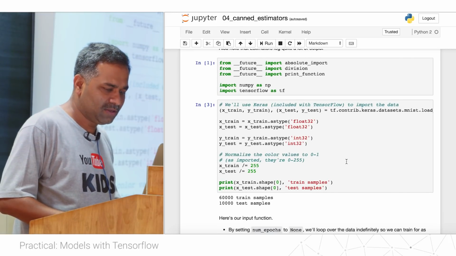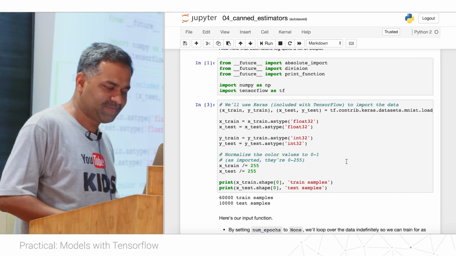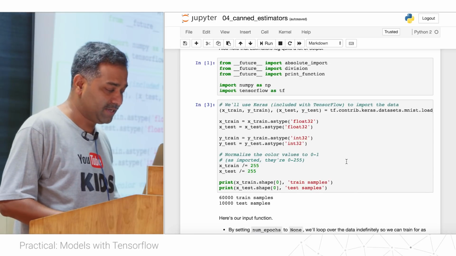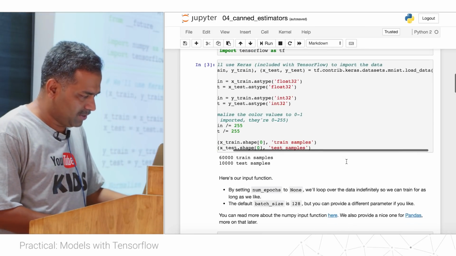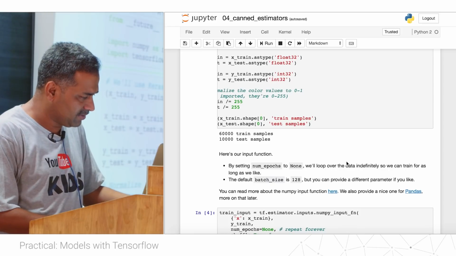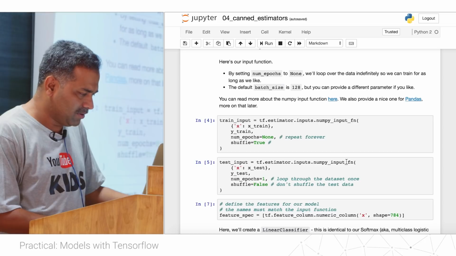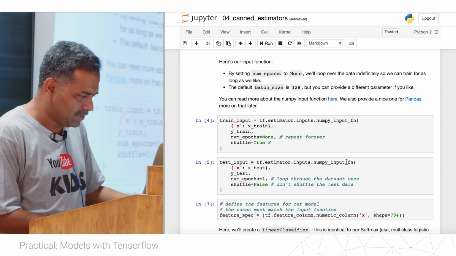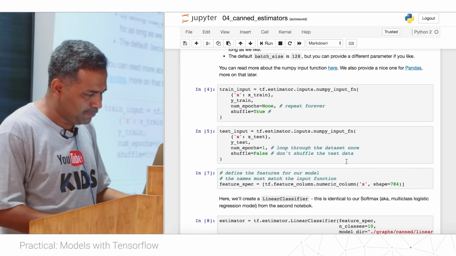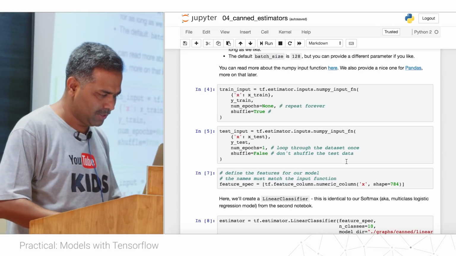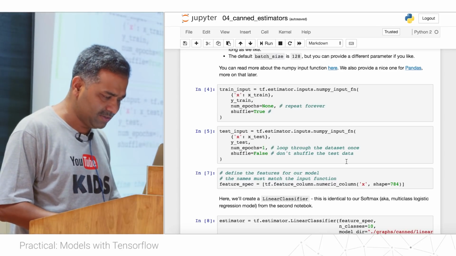We'll be using a Keras dataset function to load the data. It will return the training and test set. And then we'll be using a NumPy input function to input my training data and test data.